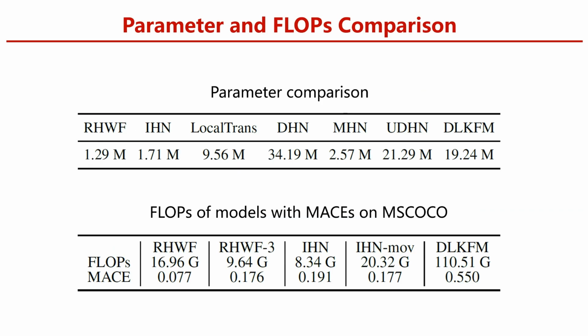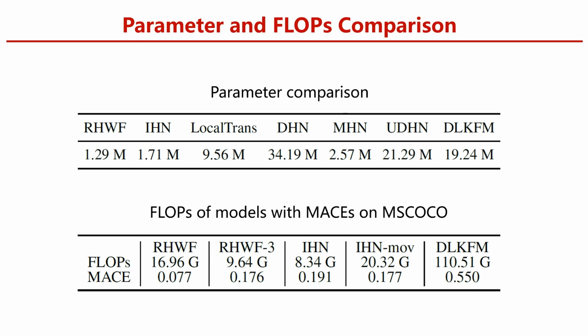We conduct the parameter and flops comparison in the first table. It is observed that compared to previous methods, our RHWF owns the least parameter cost, which is reduced by 86.5% and 24.6% compared with previous SOTA works LocalTrans and IHN.